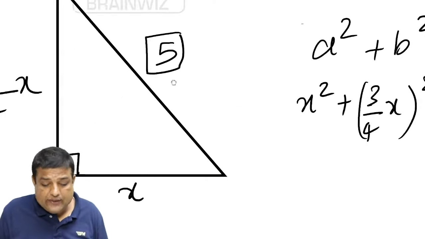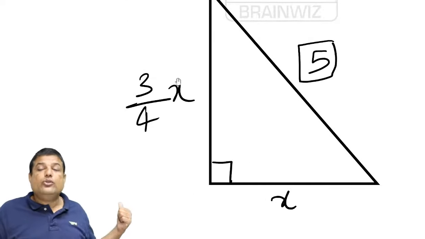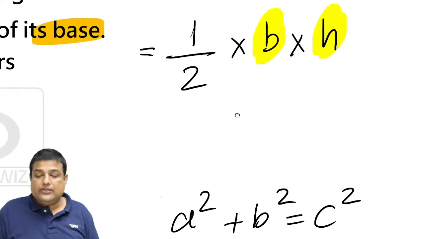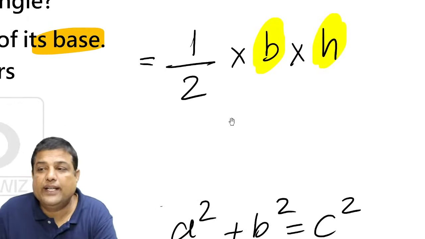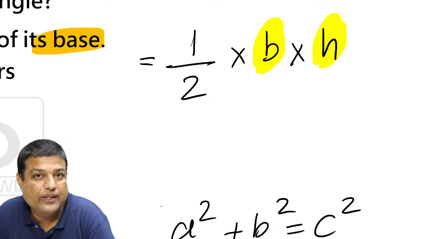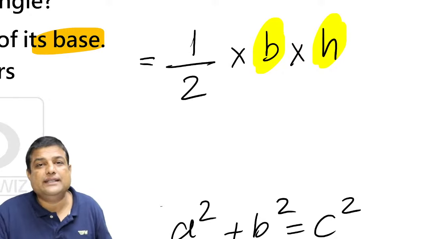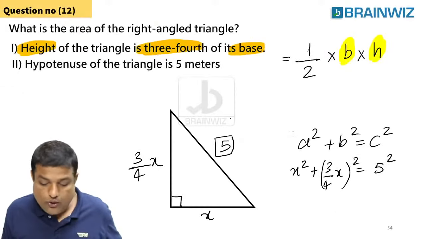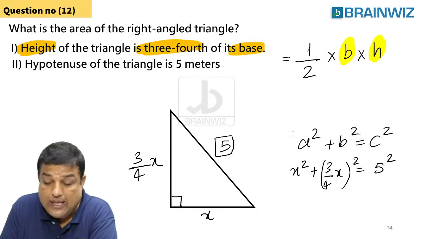Yes, if you get the x value, you'll get the base value, you'll get the height value. Can you put the x value and height value over here? Yes, we can keep. Definitely we want to keep the x value and y value. Are you understanding, everybody? Isn't it very clear to all of you guys? Yes or no? So if you want to waste your time and do it, then you can do it.